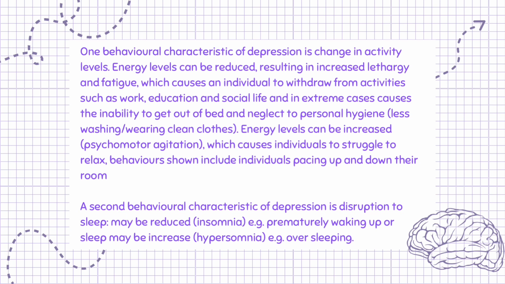Energy levels can be increased, psychomotor agitation, which causes individuals to struggle to relax. Behaviors shown include individuals pacing up and down their room. A second behavioral characteristic of depression is disruption to sleep. Sleep may be reduced, insomnia, e.g. prematurely waking up, or sleep may be increased, hypersomnia, e.g. oversleeping.